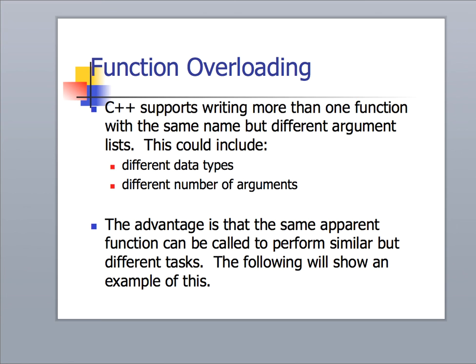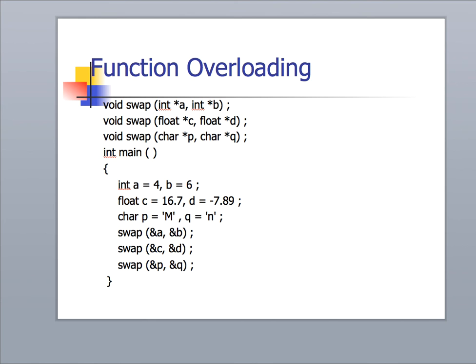Remember, we can also have different argument lists. So one thing we can sometimes do with operator overloading is to create different versions that do slightly different things. For example, here we're talking about function overloading, which is related to all this. Here we have, for example, 3 different swap functions, one for ints, one for floats, and one for chars. And of course, we could use them intuitively and automatically. The compiler would know which one to use based on the type of the arguments.